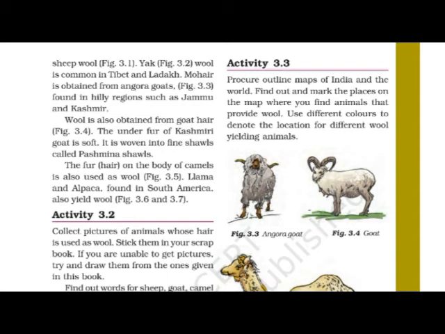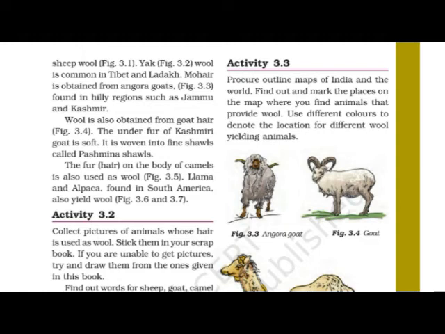We are now on page number 25. We are not getting the wool only from the sheep, we are getting the wool also from yak, which is common in Tibet and Ladakh. You can see the figures are given. Figure 3.2 shows the yak, from which we also get wool, and this yak is found in Tibet and Ladakh. Angora wool is obtained from Angora goats.